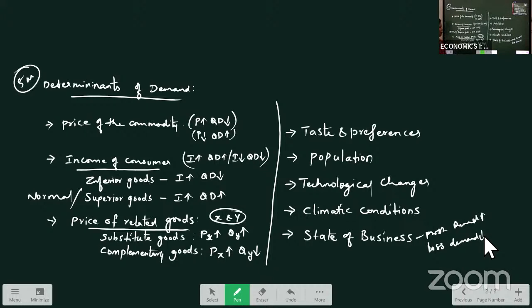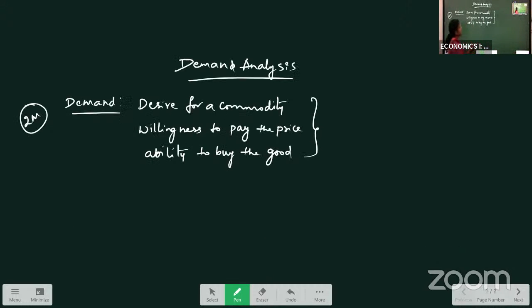Okay, so now based on these determinants, we can write down the demand function. See, we have done with demand. Now we will write the demand function. What is demand function? Demand function explains the relationship between quantity demanded and factors determining demand. Just now we have studied the factors determining demand here.